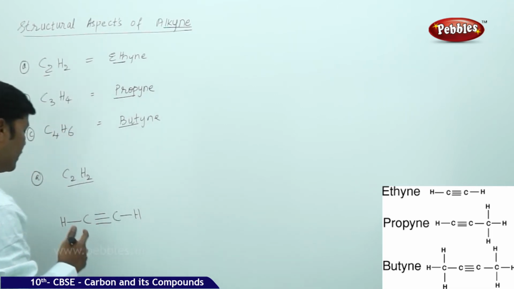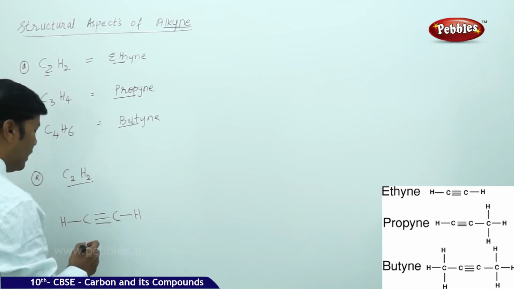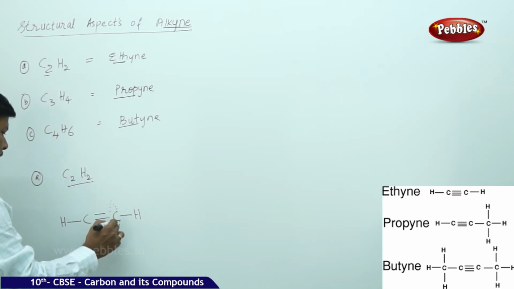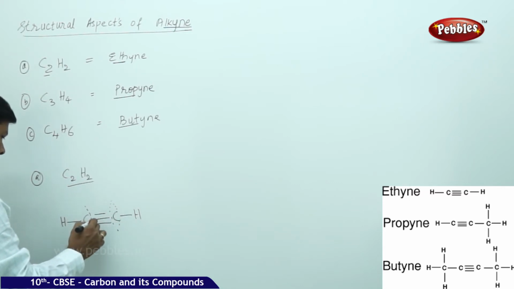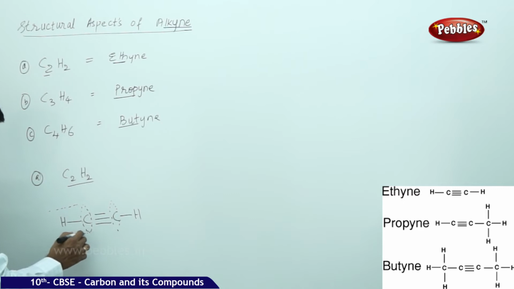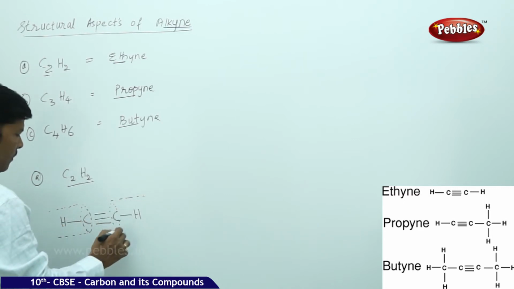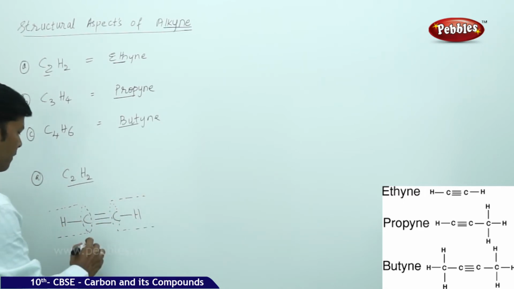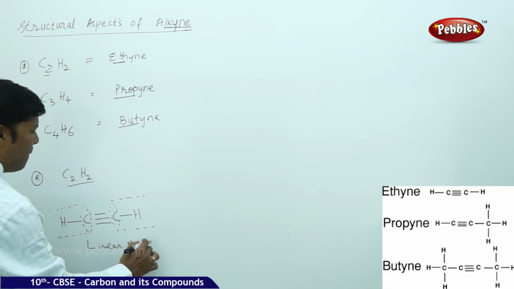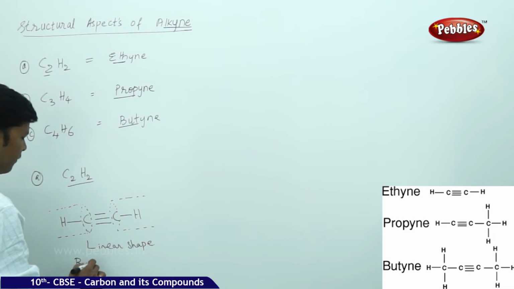If you go to the shape of this alkyne, that is acetylene, it is a linear shape structure. It has a linear pattern, so it's like this, linear shape, bond angle 180°.